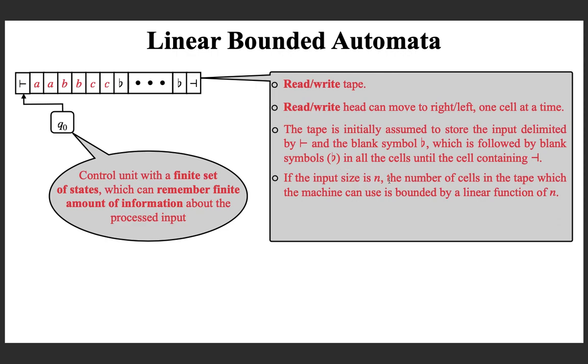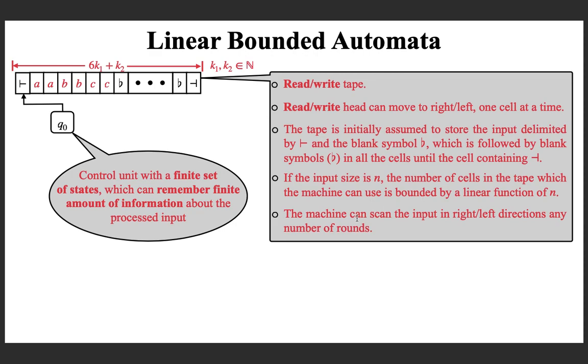And suppose n is the length of the input, then the number of cells in the tape which the machine can use is bounded by a linear function of n. For example, here the input length is 6, a square, b square, c square is 6, and the total number of cells that this machine can use is a linear function of 6, that is 6 times a natural number k1 plus k2, that is a linear function of 6.